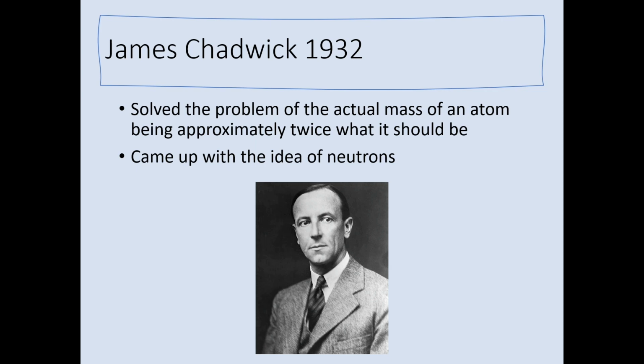Okay, now we have James Chadwick in 1932. Think about it, it's actually not that long ago that we were still kind of building upon the model of the atom. So in 1932, James Chadwick was able to solve the problem surrounding the actual mass of an atom being approximately twice what it should be, according to the number of protons in the nucleus. So what he did was he came up with the idea of neutrons. Now, he stated that neutrons were a neutral particle in the nucleus of the atom. This would make the atomic mass of the atom accurate without affecting its charge. So that's what he came up with to solve that issue, and it appears that he was correct.